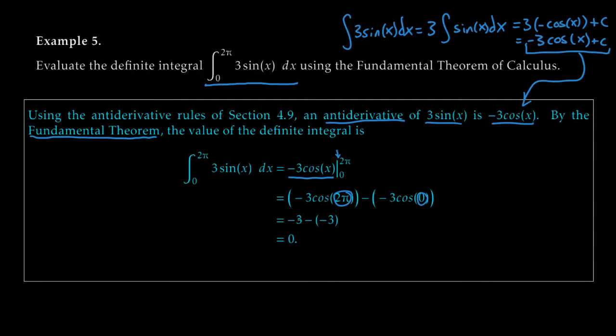Just doing a little bit of evaluation now, plugging and chugging, we'll get minus 3 times 1 minus 3 times 1. So this is just minus 3, and then when you minus a minus, that's plus 3. And of course, this just equals 0. That's our final answer, 0 net area.